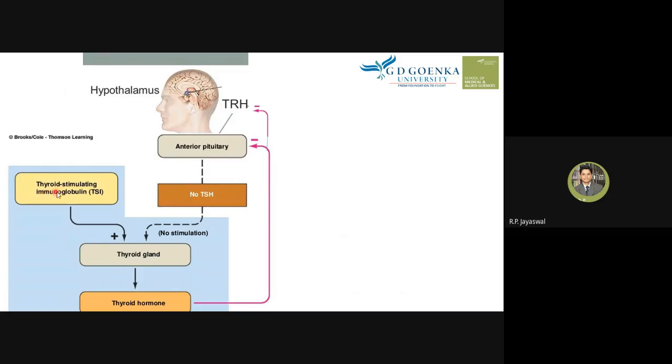But when there is a thyroid stimulating immunoglobulin (TSI) in our body, this TSI binds with the TSH receptor present on the thyroid gland. Now the thyroid gland is stimulated. Now it produces thyroid hormones, and these thyroid hormones keep on being secreted from the thyroid gland, and they will not inhibit the pituitary and hypothalamus to suppress TRH and TSH production.